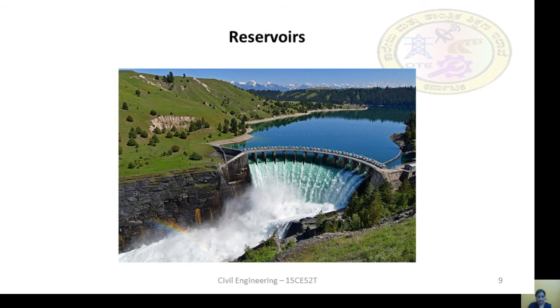Next, this is an image of a reservoir. You can see an arc type dam here. Behind it you can see the reservoir, and water is flowing here. Whenever heavy rainfall occurs, all the water will be stored in the reservoir. It will be released when the water is needed.